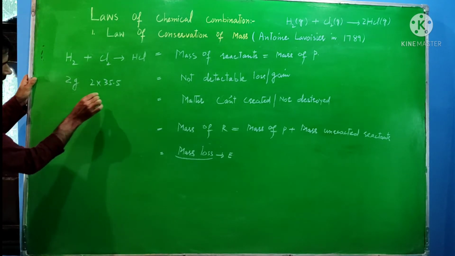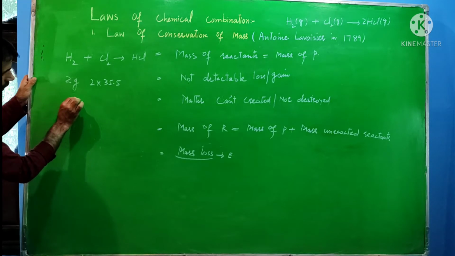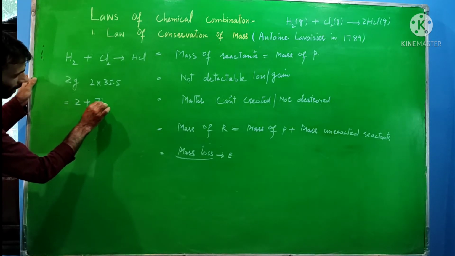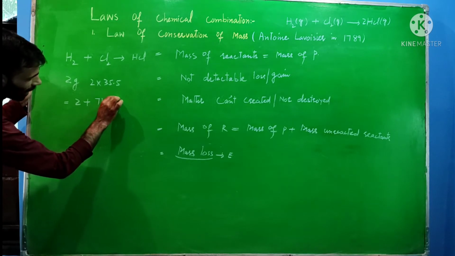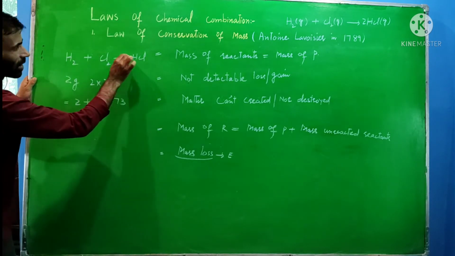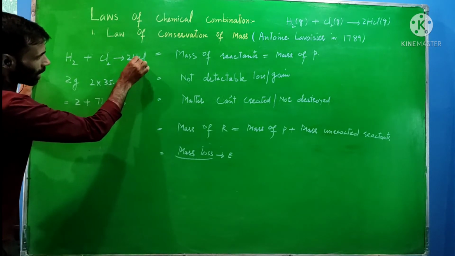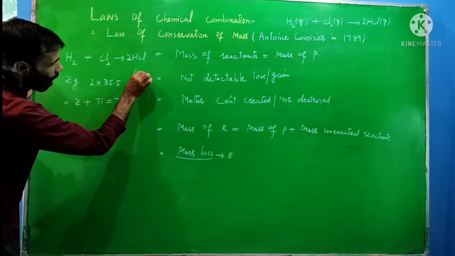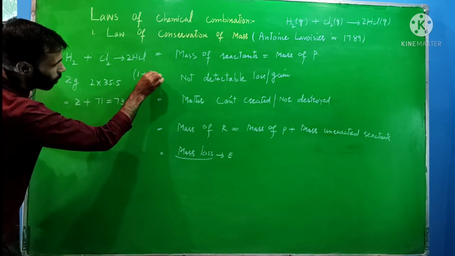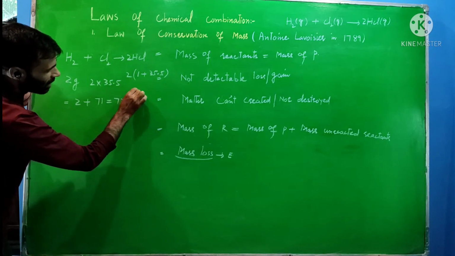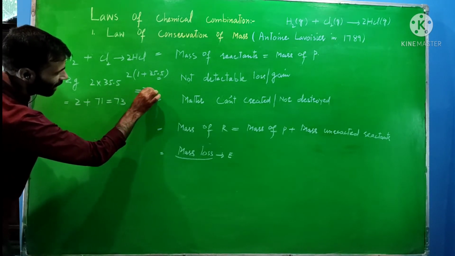Then the total mass on this side is equal to 2 plus this one, 71. Then this is equal to 73. After that, if I balance the reaction, then here will be 2. The mass of the HCl molecule is equal to 1 plus 35.5, so multiplied by 2, that is again equal to 73.